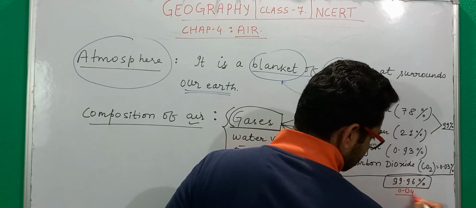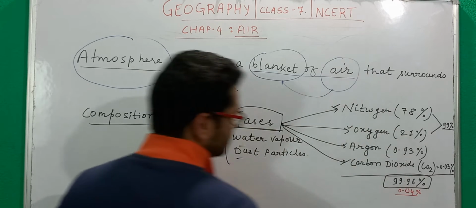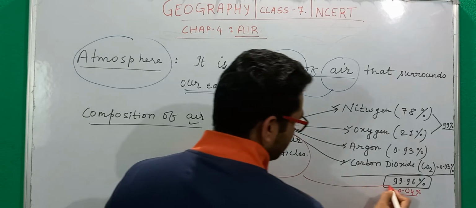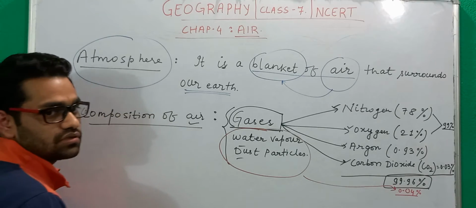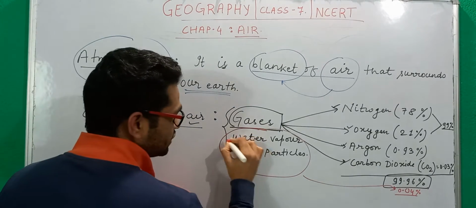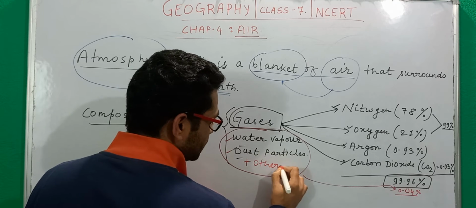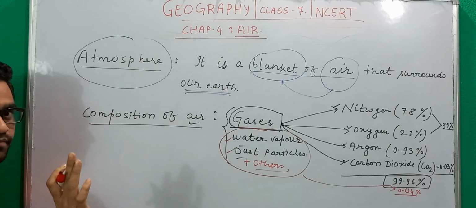0.04%, in this 0.04% you have this water vapor and dust particles and all remaining gases that you find. Water vapor, dust particles plus others, whatever you want to add, you can add here.